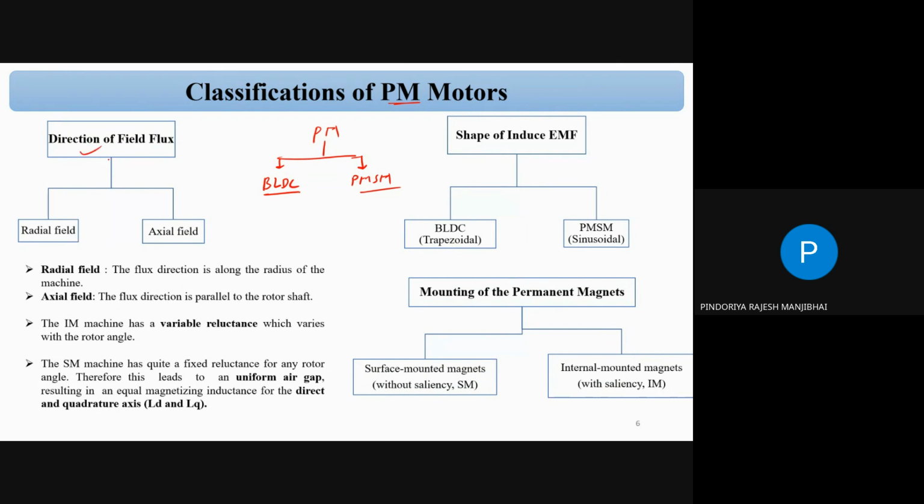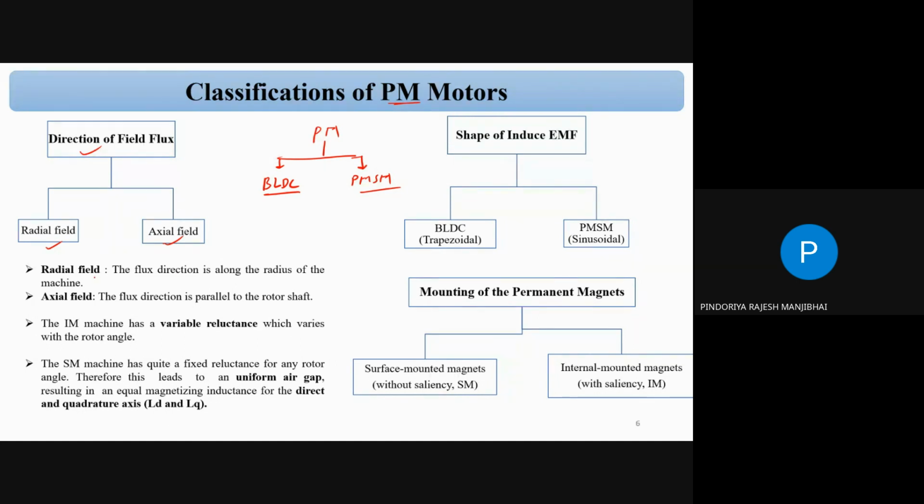So, classification. The first classification is based on the direction of the field flux, that is, which direction the flux will be generated. There are two classifications: one is the radial field and the other is the axial field. What is the meaning of radial and axial?